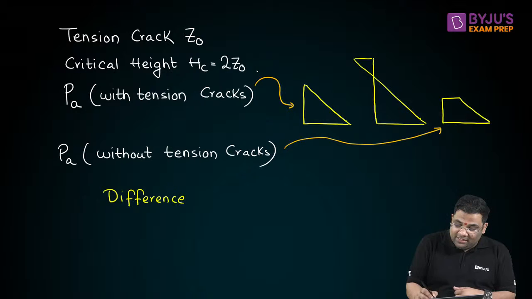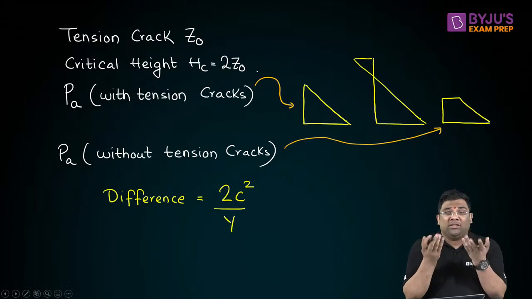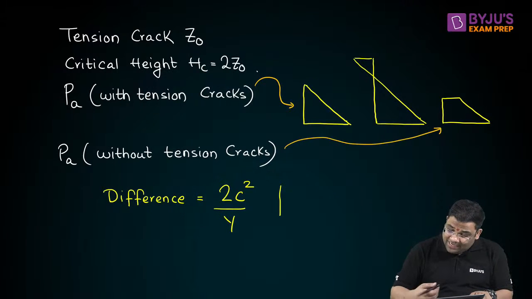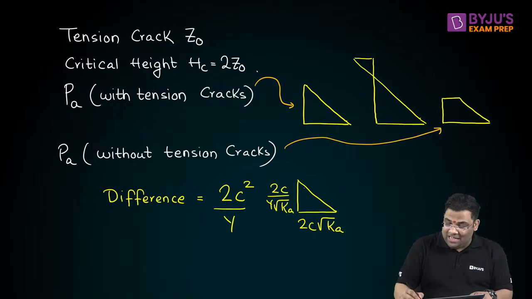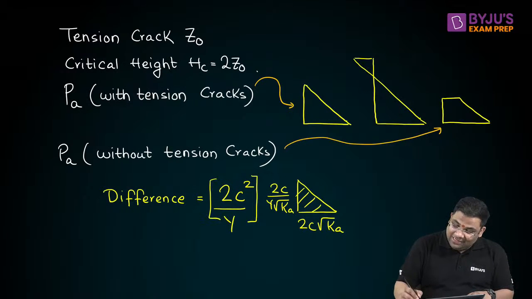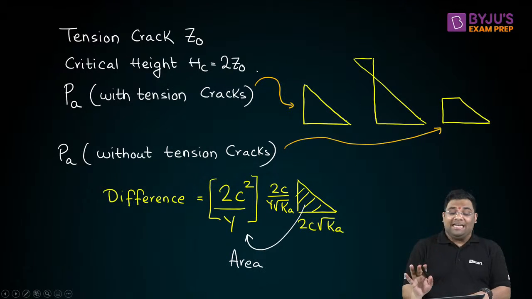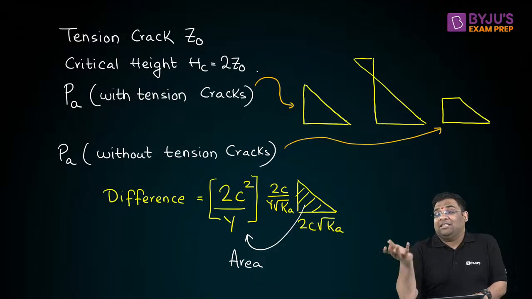Even if you forget the difference and are getting confused, it is 2c square by gamma. You just remember this. You can easily find out if you just remember the distribution. It is 2c root Ka, and Z0 means 2c by gamma root Ka. Multiply means area, take the area, and you will easily get this formula. This is the area of this. So you see, by just understanding the basic concepts, you can answer such questions.